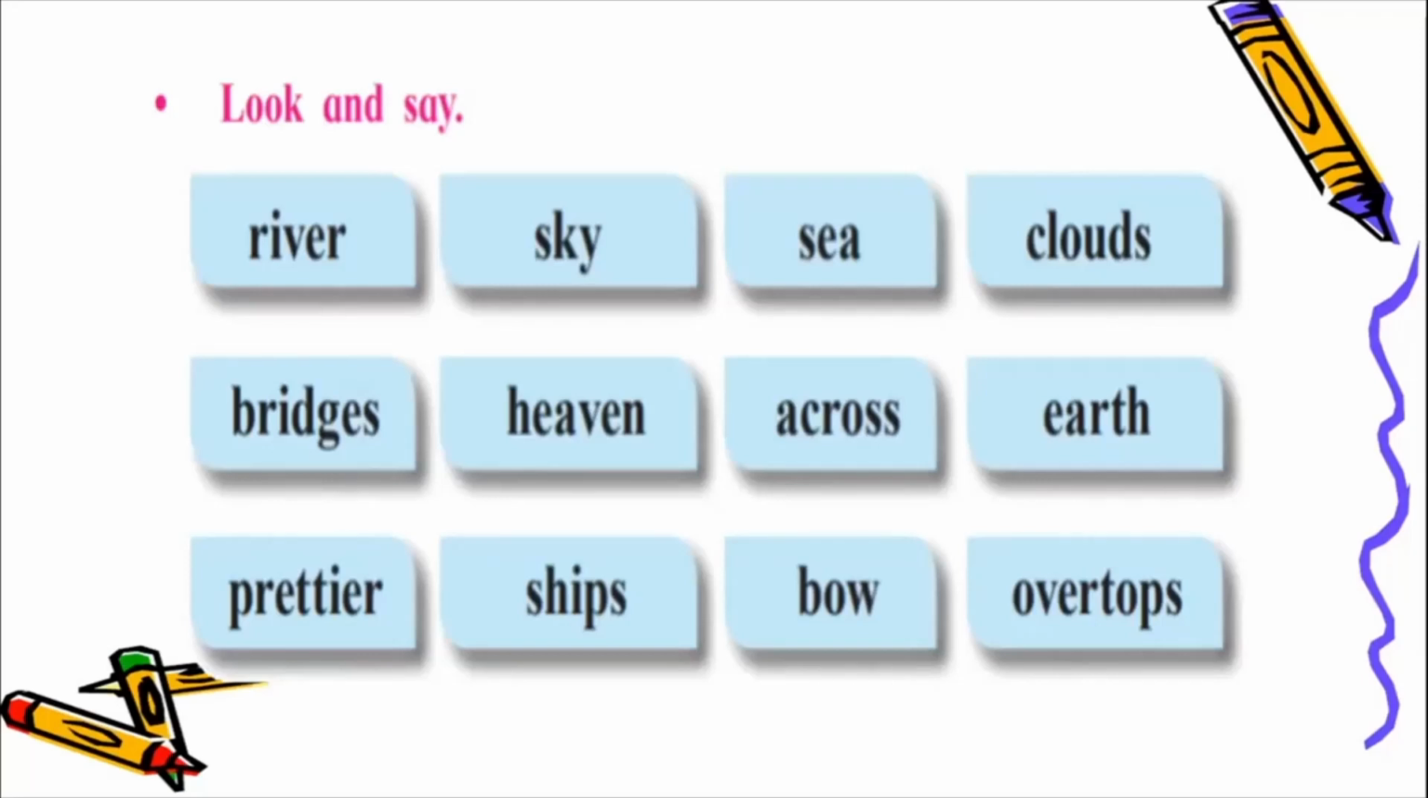Alright children, so that was all for today. We did the poem Bridge. We understood the meaning of the poem. We did the meaning of the words in the poem. We got a little bit extra information also about some words, isn't it? And then we did some exercises also in the poem.